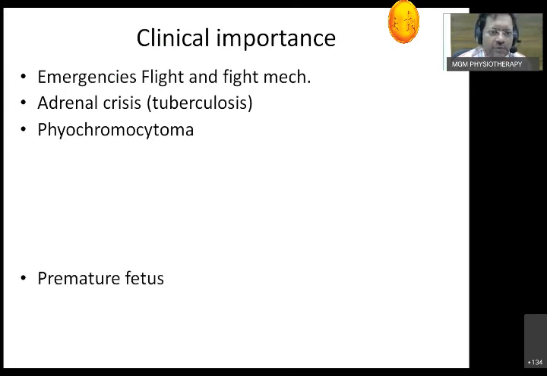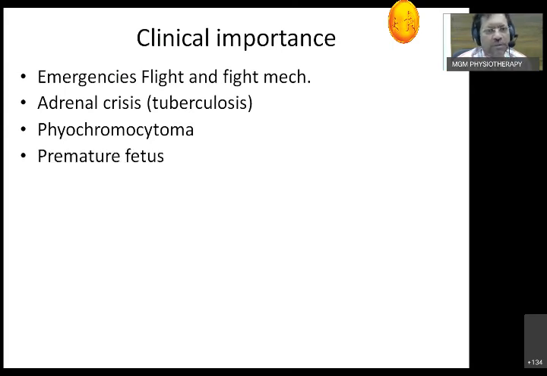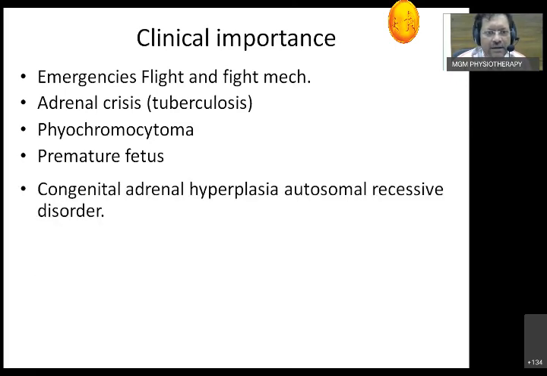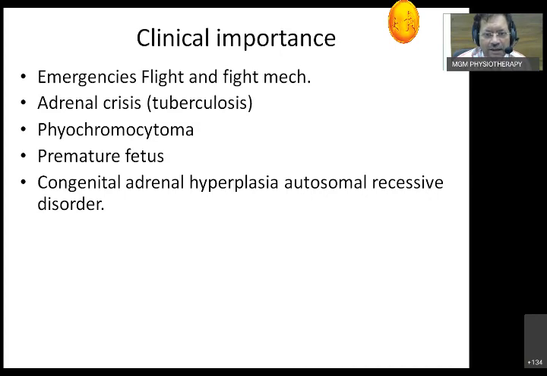So the third thing. Fourth thing, we already talked about premature fetuses. When I suspect premature delivery, ideally at least 12 hours before, we try to give the steroid, and it helps a lot in the baby's recovery. Its time in the NICU reduces by 80%. So you save a lot of lives with this. Then congenital adrenal hyperplasia, an autosomal recessive disorder. This is what we have to remember. So this is what we talked about for the adrenal gland.